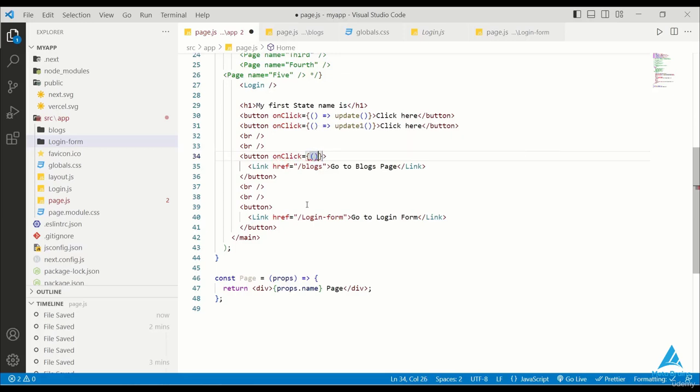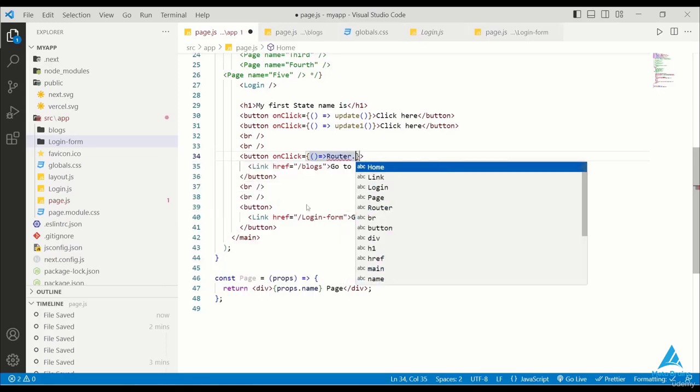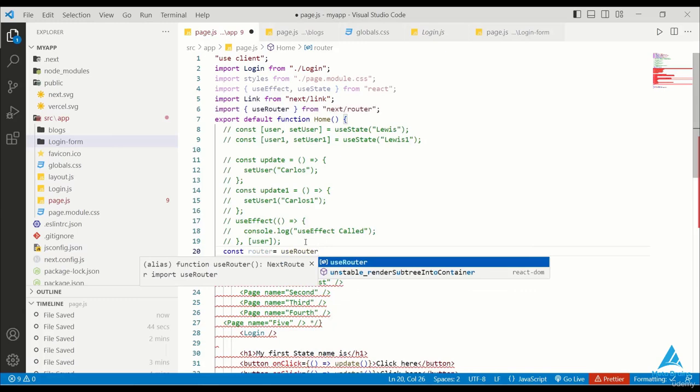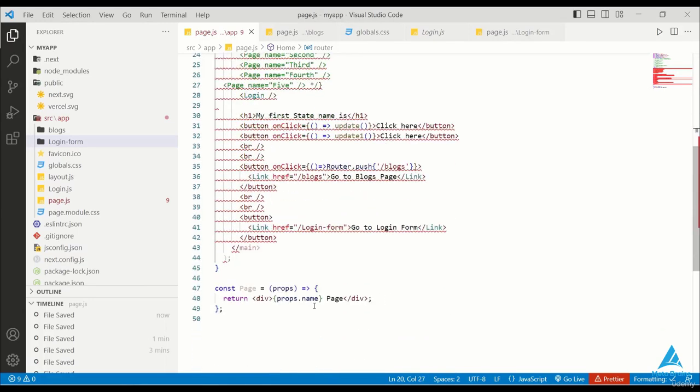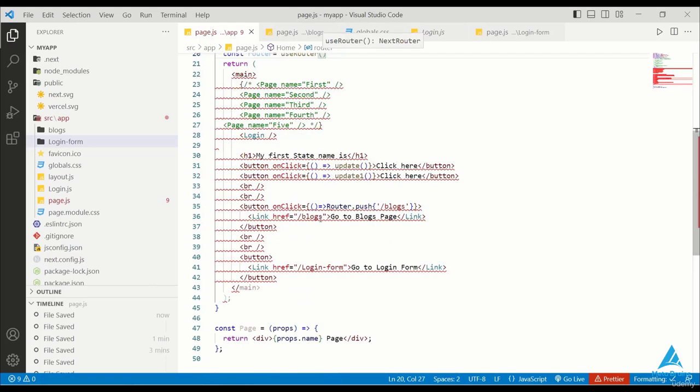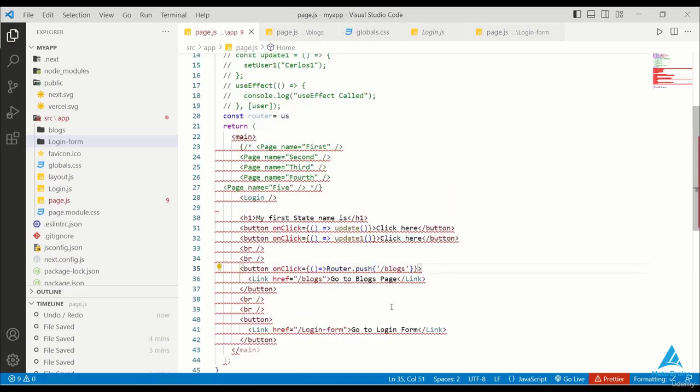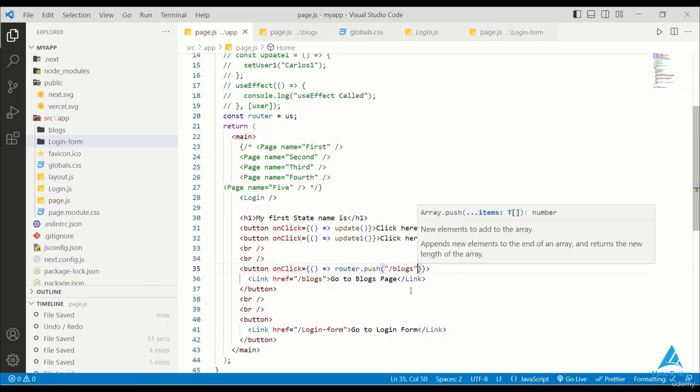So I know that the error is coming, but we have to fix it. So I'm using the router variable. So what's the router variable? It's a router that's equal to useRouter. So now we are getting some errors. I'll go to the router and check. Okay, I've not made the router properly. If I get an error, I'll check it. So if I click on the button, I can see the error message in the console.